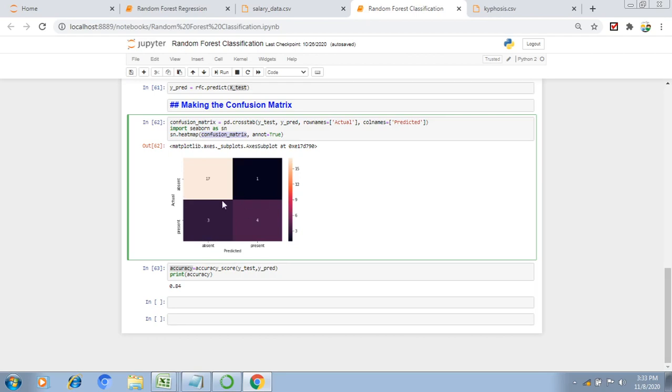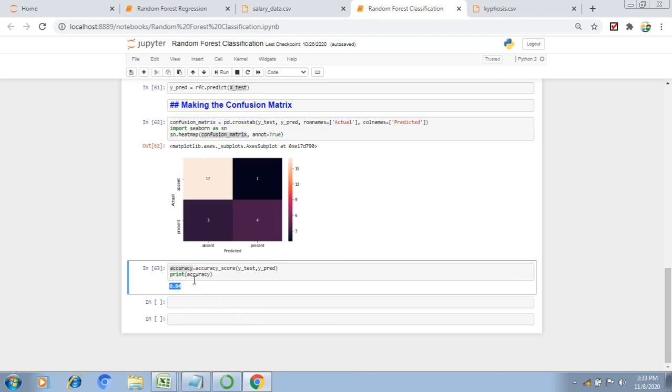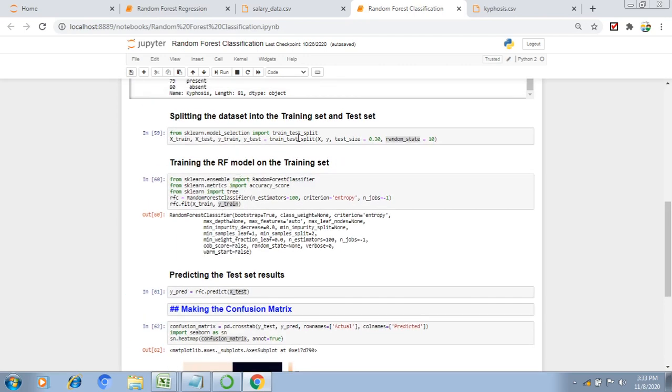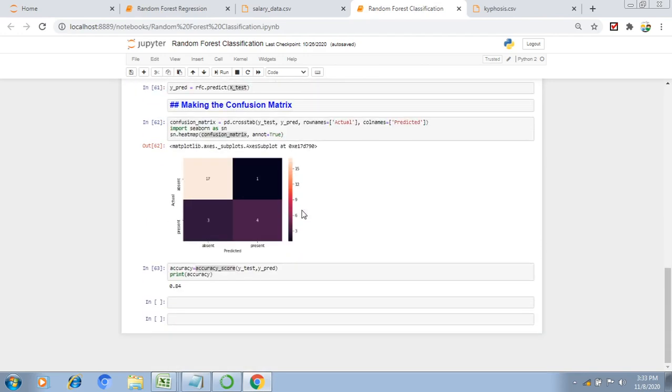Out of 25, only 21 are correct predictions and only 4 are wrong predictions. That's why, when we calculate the accuracy, 21 divided by 25, we get a 0.84 accuracy score. I'm calculating it using sklearn. Here the accuracy score is calculated using sklearn. Similarly, I'm passing y test and y prediction, then we get the accuracy. That accuracy I'm printing here finally.